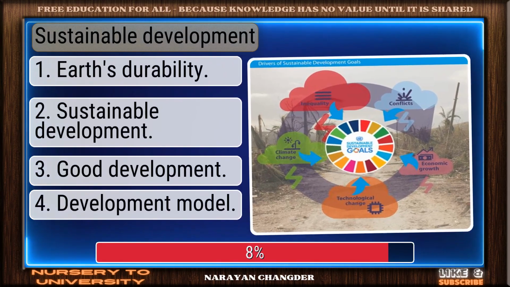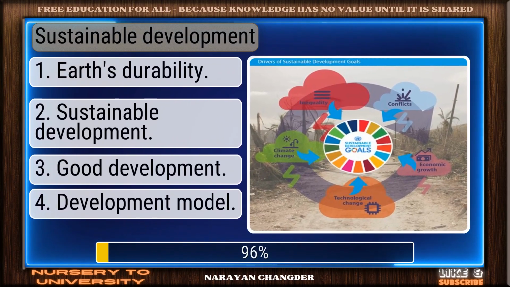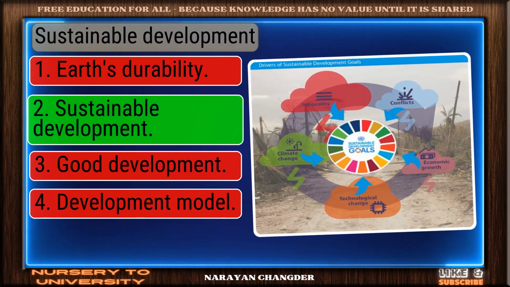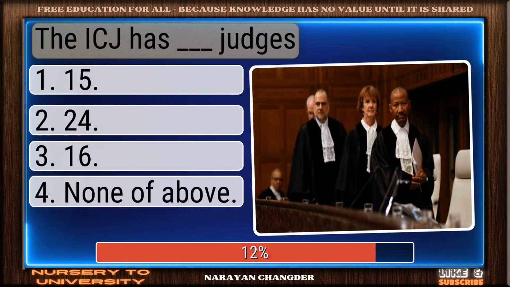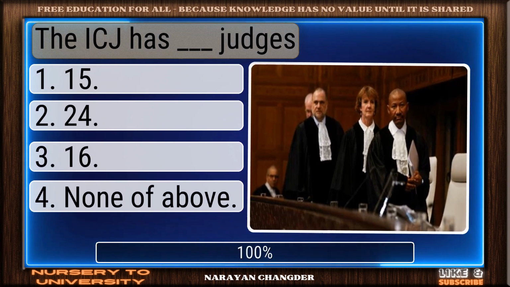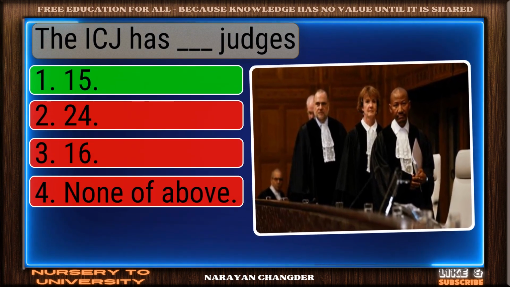Sustainable development. On track. Sustainable development is the correct answer. The ICJ has dash judges. Bravo, 15 is the answer.